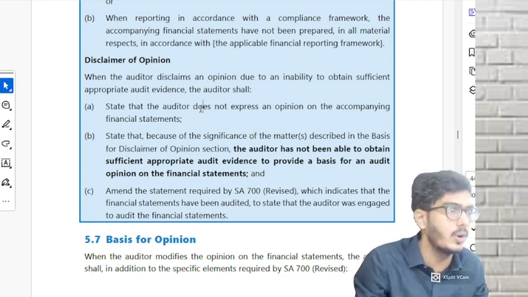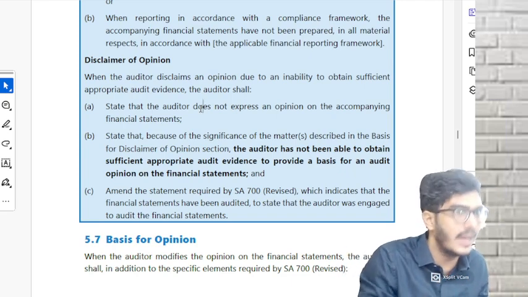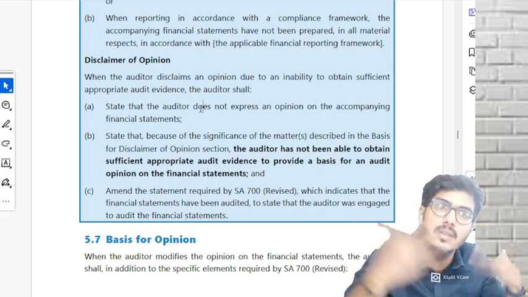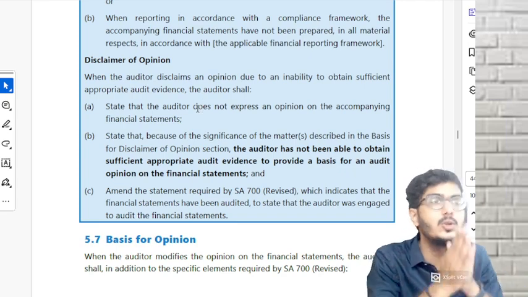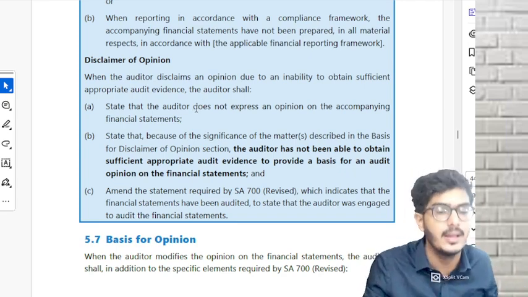Who's the murderer? We don't know. But some murder has happened. Can you disclose it? You cannot. So we are not giving any opinion on it. Understood? So state that we as auditors do not express an opinion on the FS.